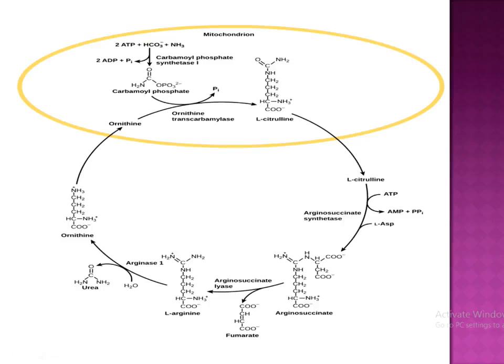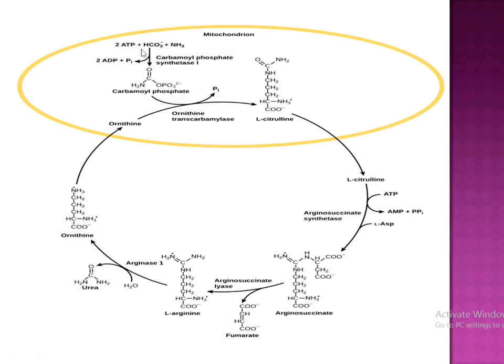Bicarbonate and ammonia react together in the presence of carbamoyl phosphate synthase, and we get carbamoyl phosphate. Here 2 ATP are consumed.